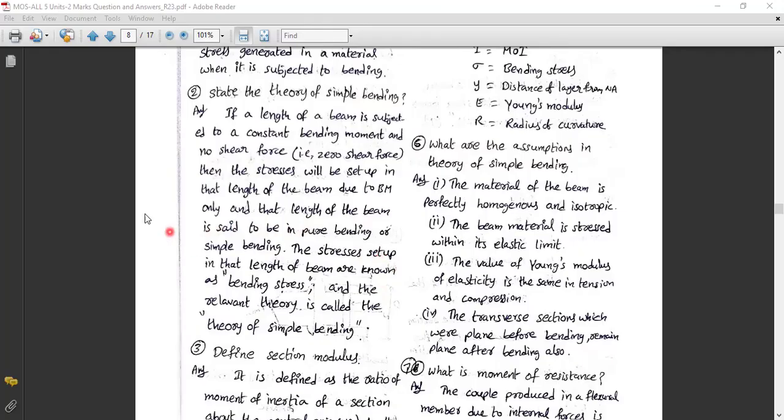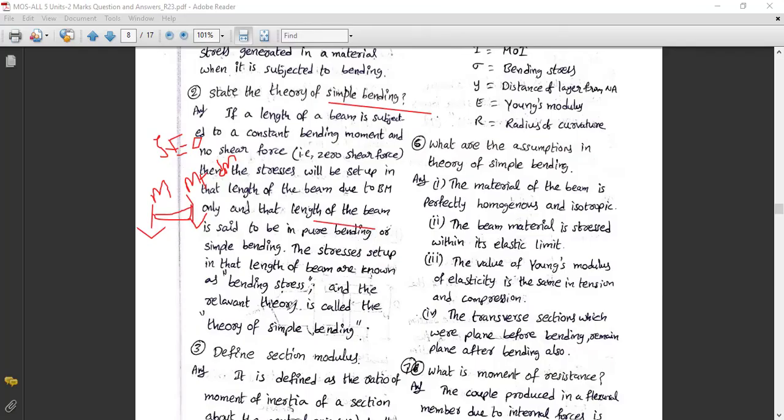You are going to bend an object. For example, if you take a beam, it should be acted upon by bending moment only, M and M plus dM, with no shear force. SF is equal to 0. Then only is it said to have pure bending or simple bending.